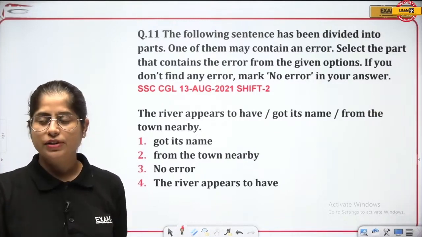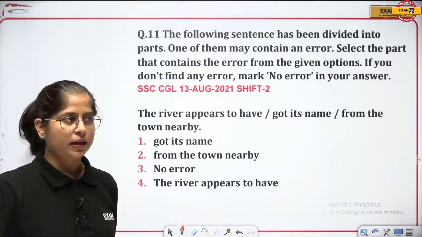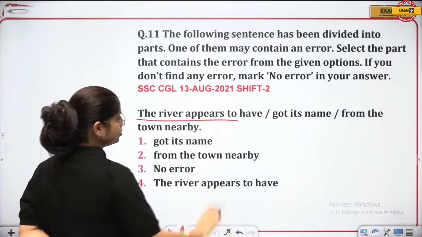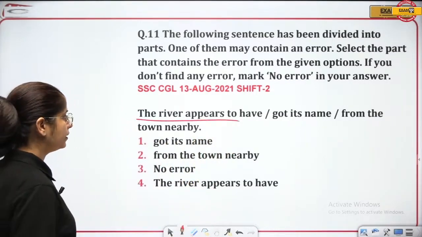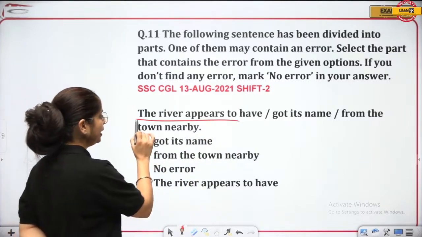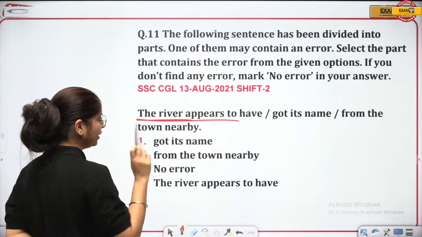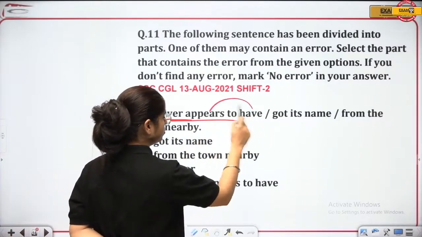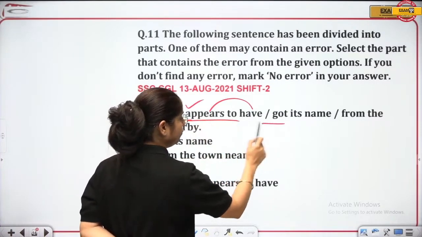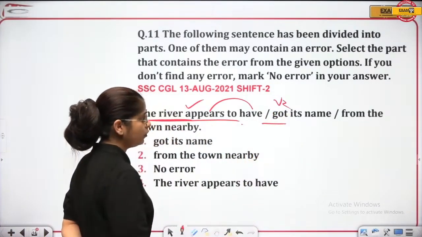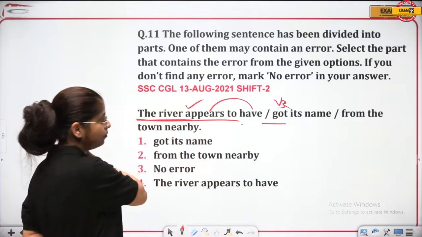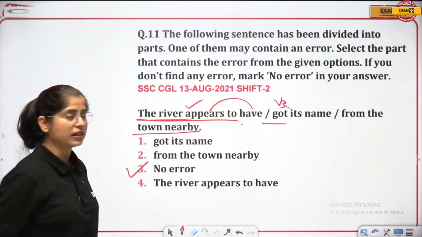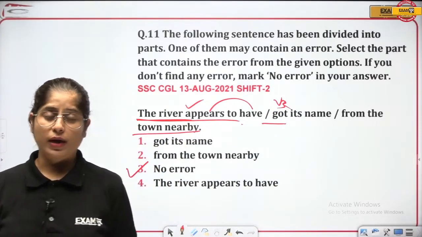Just read it once and answer me, and keep answering. Don't be dull, keep answering. The river appears to have got its name from the town nearby. If you ask me, let's go about it. We read it in one go, and let's go about section wise. The river appears to have, correct. Got, have V3, right? Have got its name from the town nearby. There is no error. The whole sentence is grammatically correct. There is no error, right?